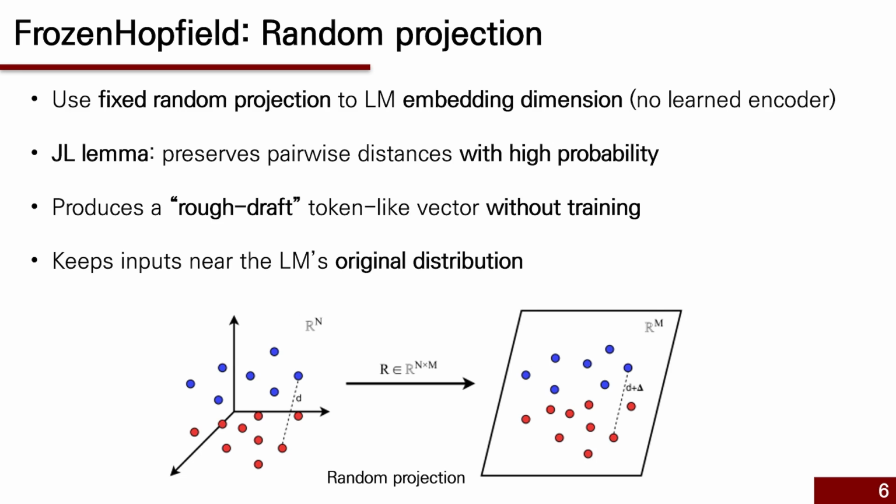Supported by the Johnson-Lindenstrauss lemma, we know that even a random projection can preserve relative distances between vectors with high probability. In simple terms, this projection gives us a way to translate our arbitrary observation into a rough draft of a token embedding of language models without training anything.